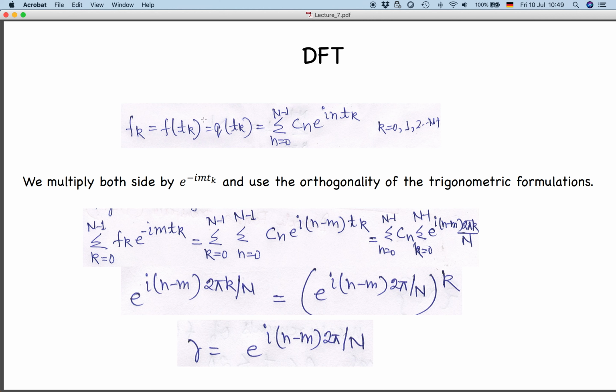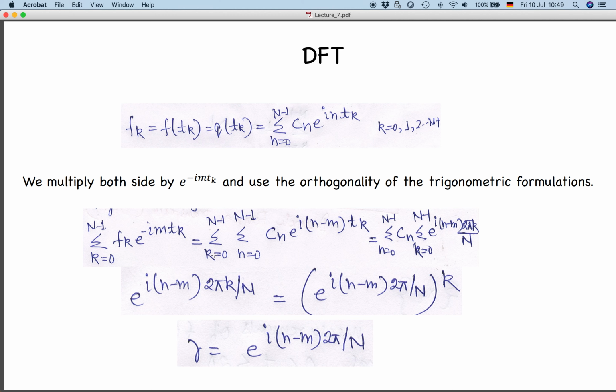So I multiply this top equation by e to the power minus i m tk on both sides, as you can see here, and I carry this because fk is our sample point. So I do this summation from k equal to 0 to n minus 1 of fk e to the power minus i m tk. I am putting the summation sign outside.